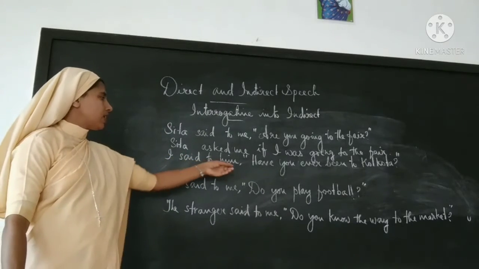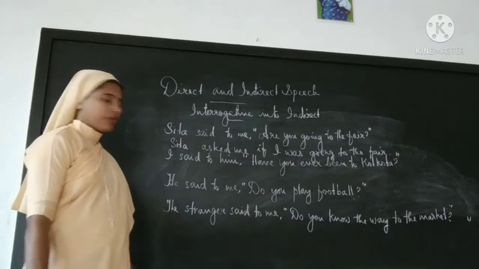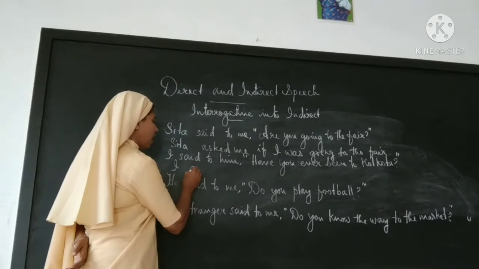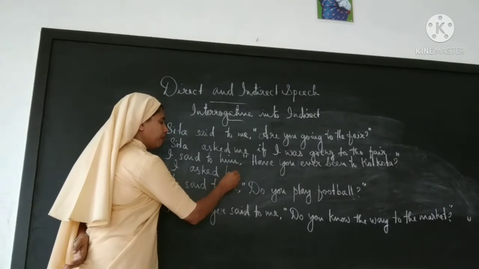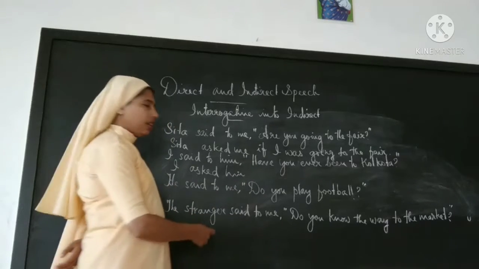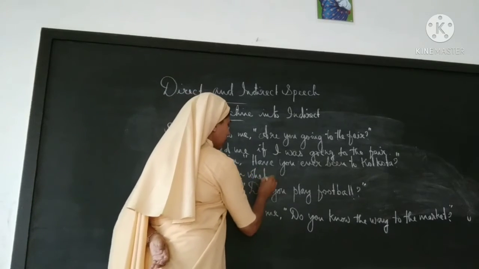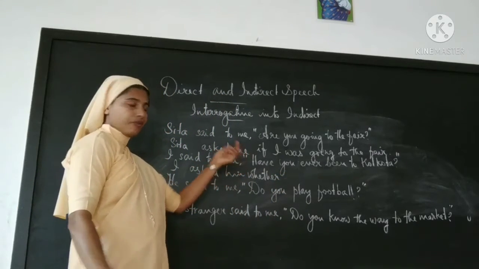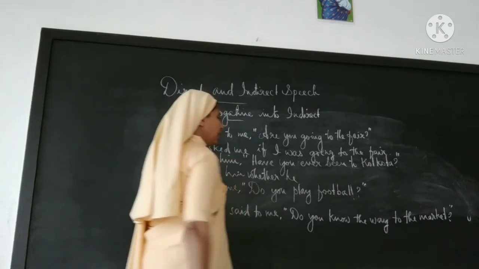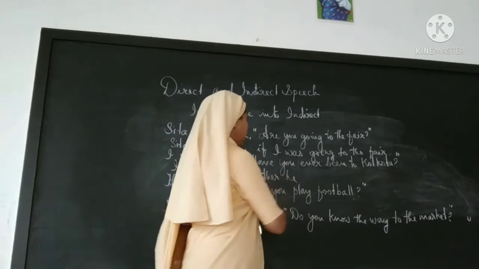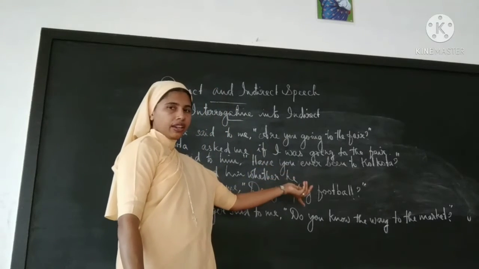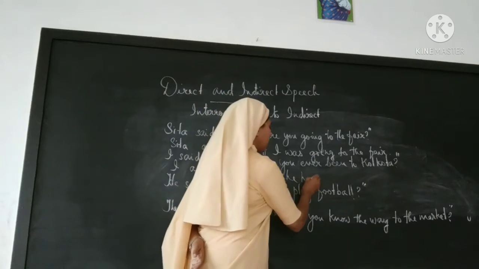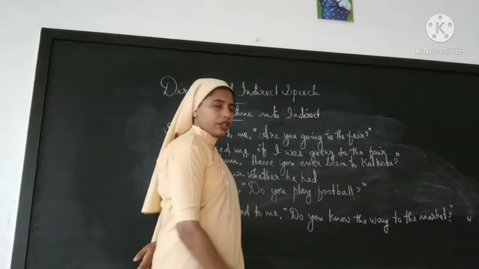Okay, next sentence. I said to him, have you ever been to Kolkata? The reported question is: I asked him whether or if. Any, you can use whether. I asked him whether he has been, sorry, have been changed to had. First, okay, he had ever been to Kolkata.